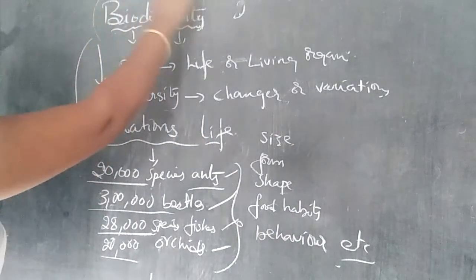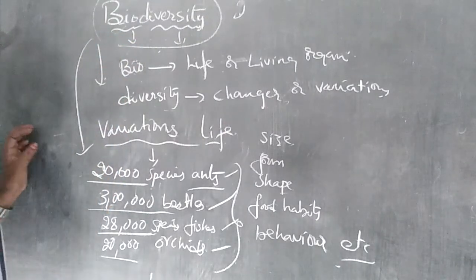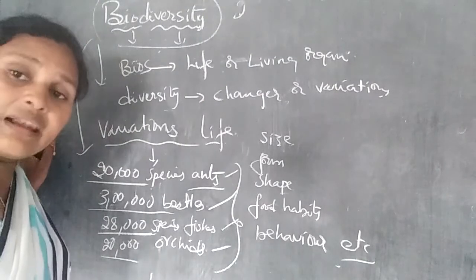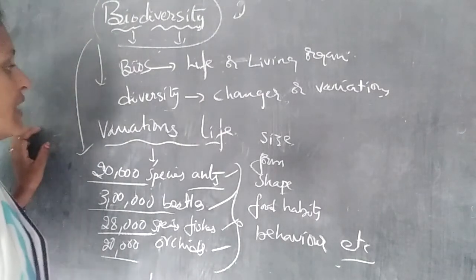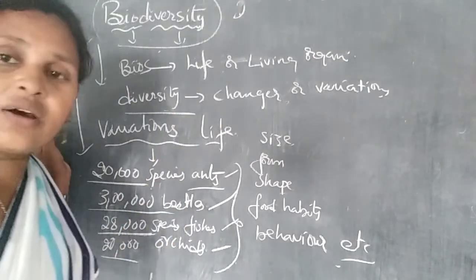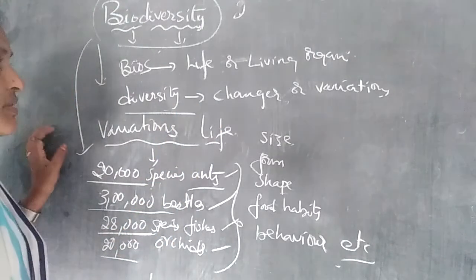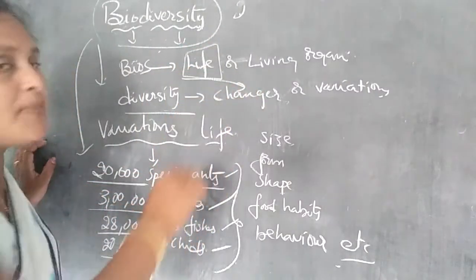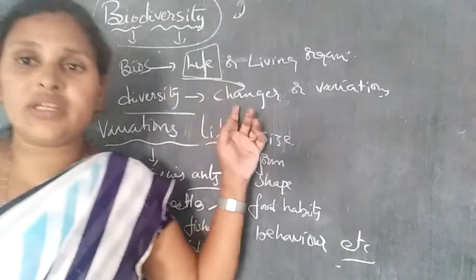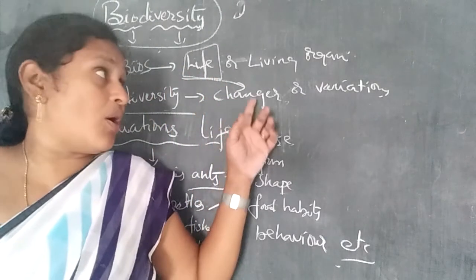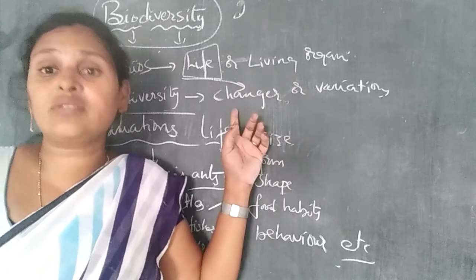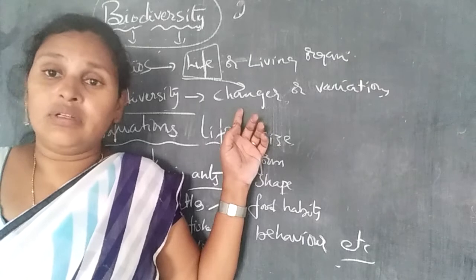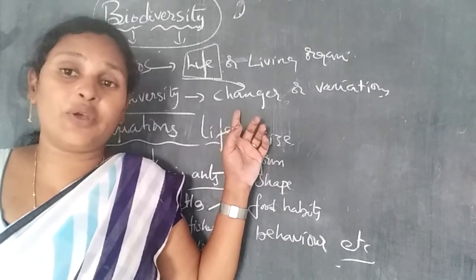So, what is meant by biodiversity? Bios means life, for living organisms, and diversity means changes or variations. So it means life change is also called biodiversity, or the changes of living organisms is also called biodiversity.